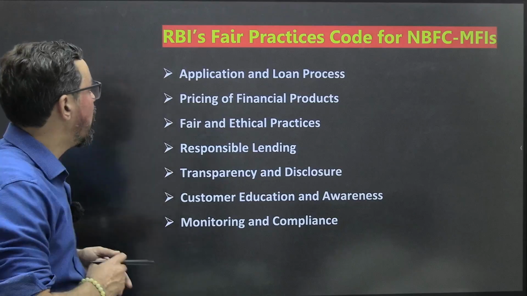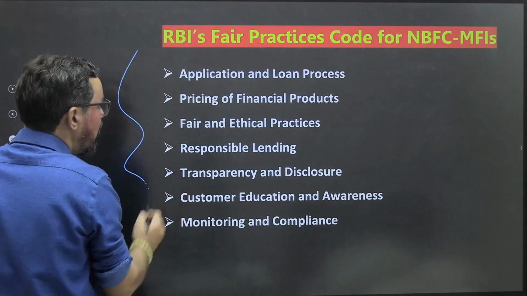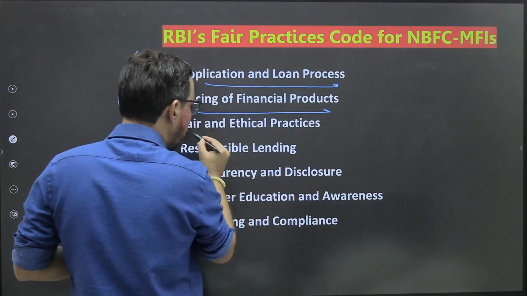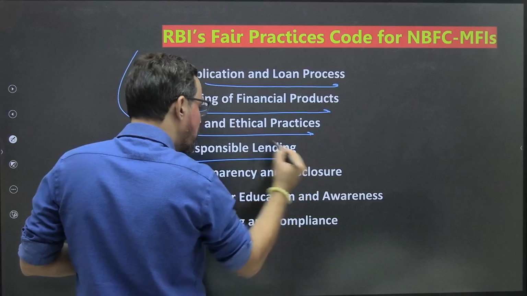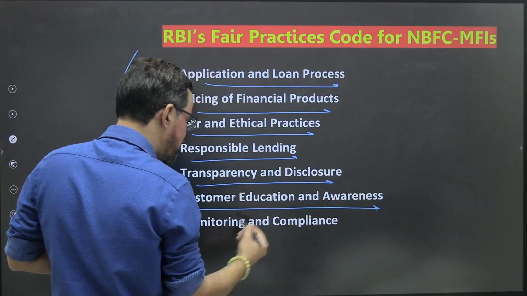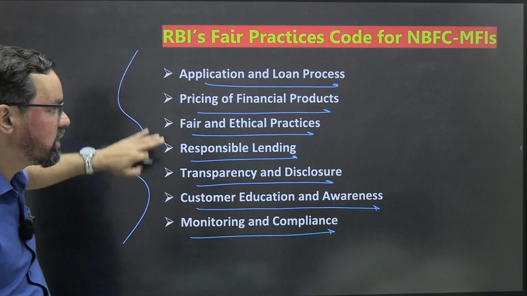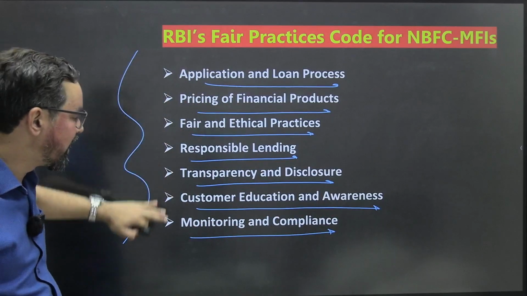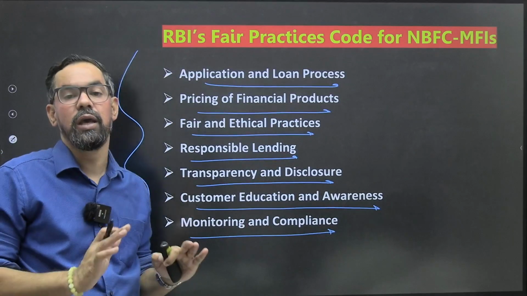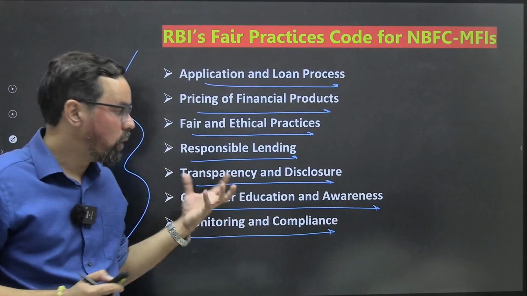Okay, so the RBI Fair Practices Code for NBFCs includes application and loan process, pricing of financial products, fair and ethical practices, responsible lending, transparency and disclosure, customer education and awareness, and monitoring and compliance. These are the overall guidelines, generally categorized under these heads. We discussed these one by one in considerable detail. I hope you remember them. If not, give them a quick look once, it will definitely help you.